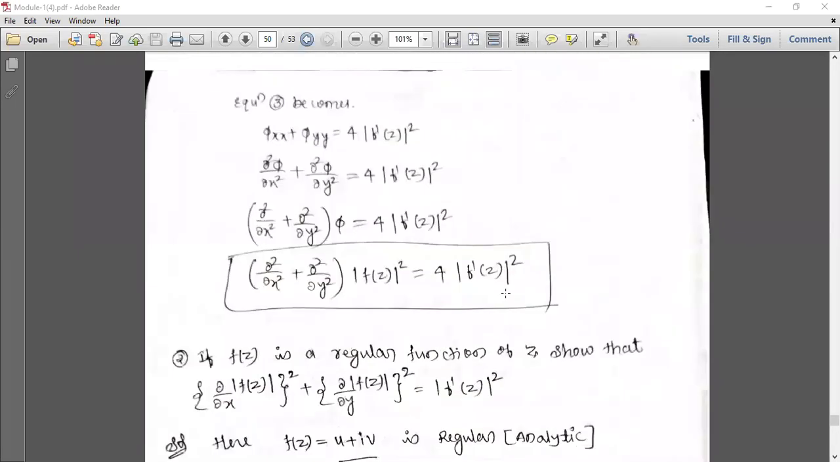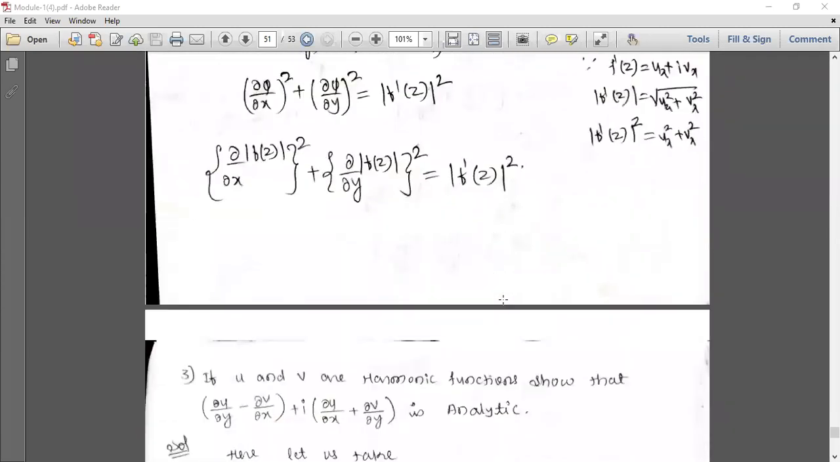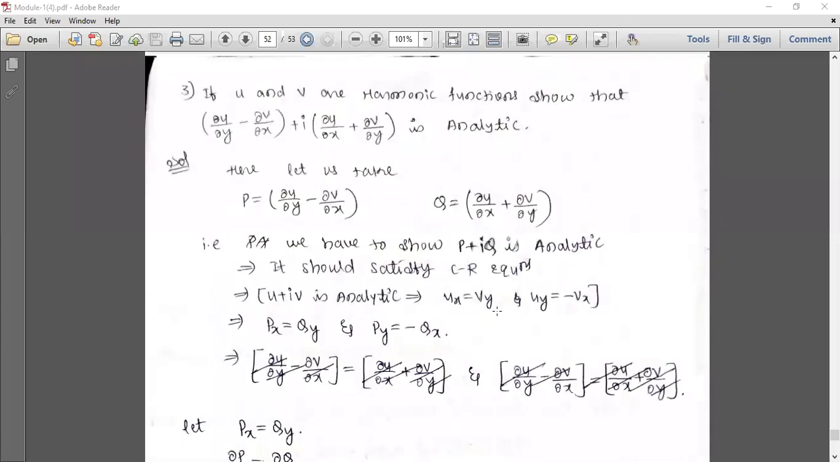So this proof and this proof, both the proofs we have studied, and it is important from exam point of view. So the last proof is: if u and v are harmonic functions, show that this, plus that, that is, ∂u/∂y minus ∂v/∂x plus i times (∂u/∂x plus ∂v/∂y), is analytic.